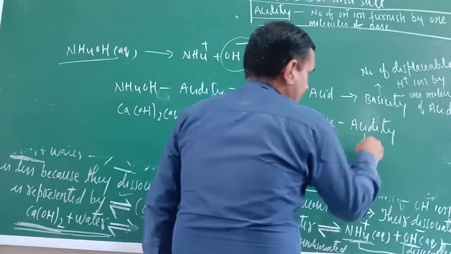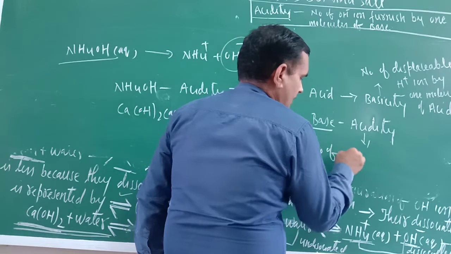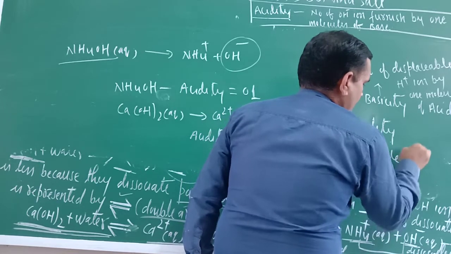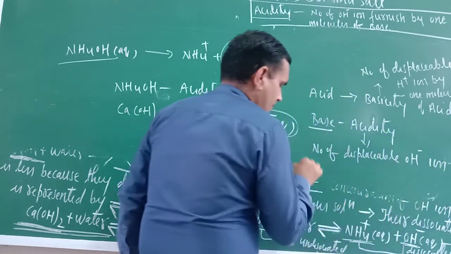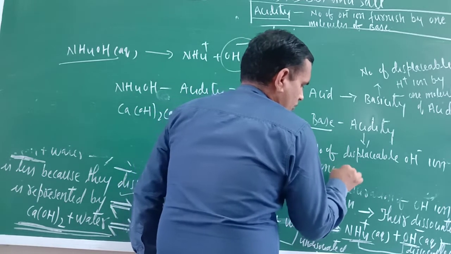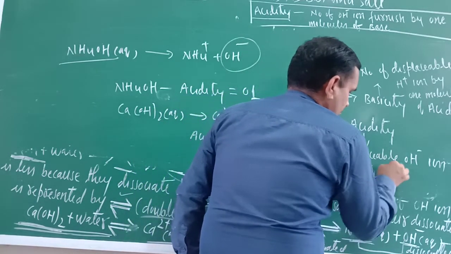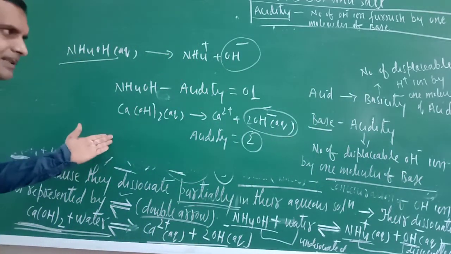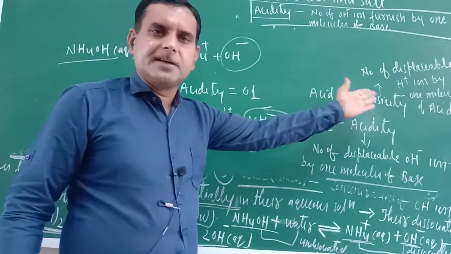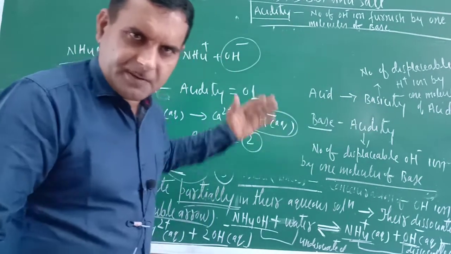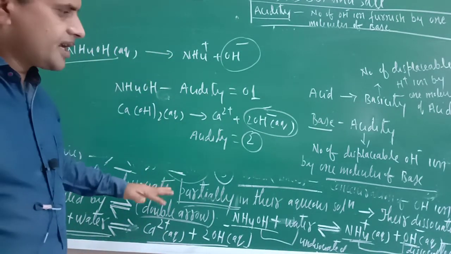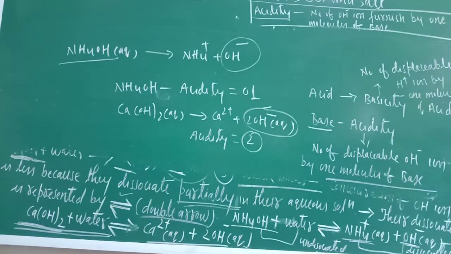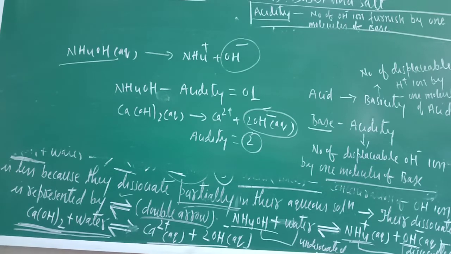And now what is the acidity? The number of displaceable OH- ions by one molecule of base. I have already explained basicity in the previous class. In this way, everything is completed. Now I am moving towards another topic of this unit, that is pH, and that is the most important.